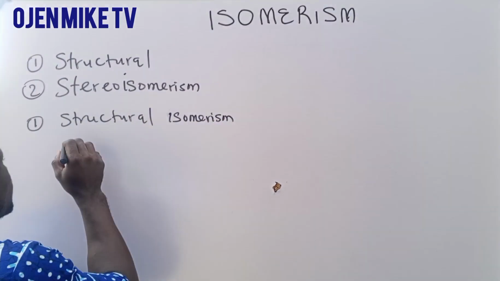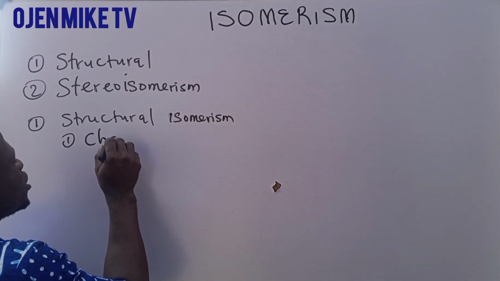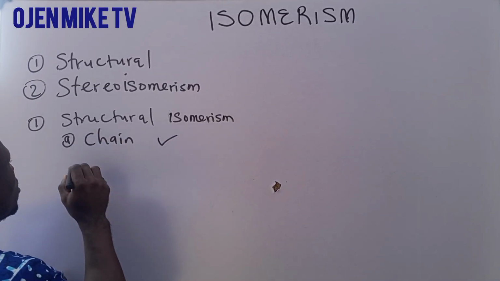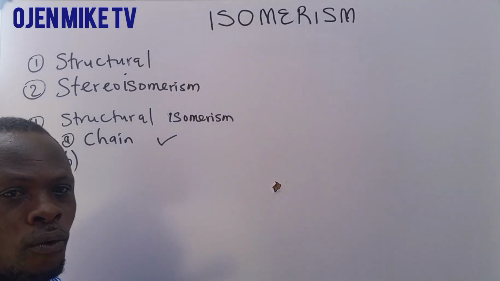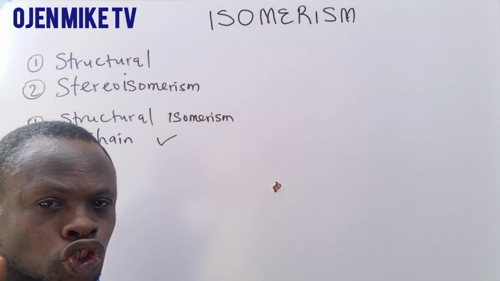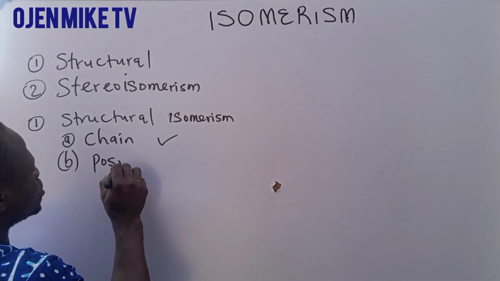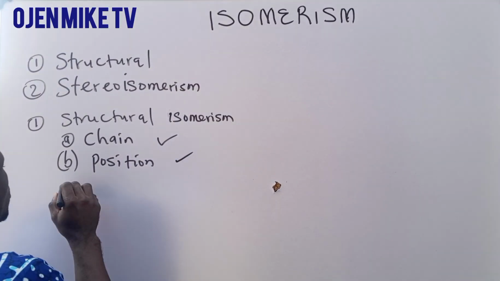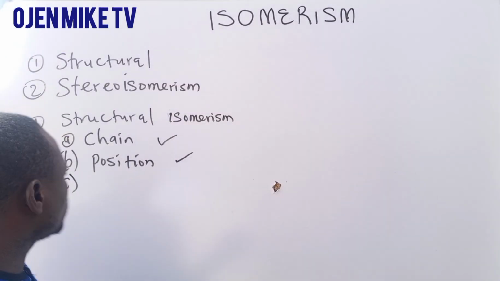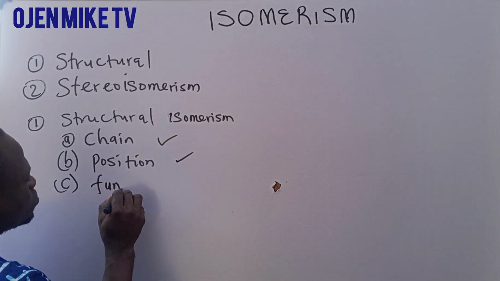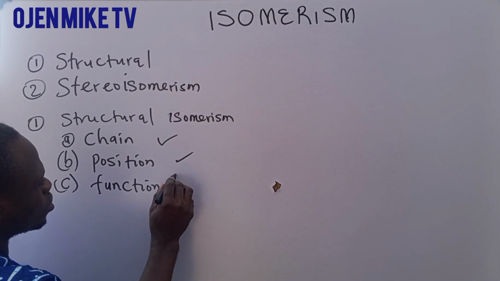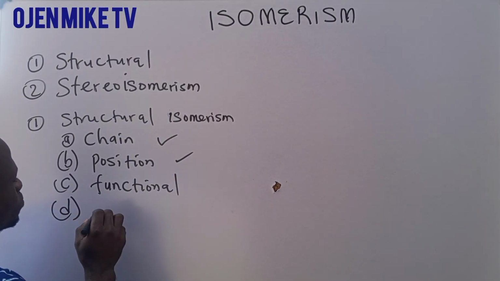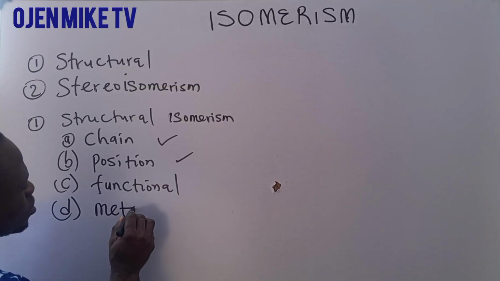Under structural isomerism, we have A, chain isomerism; B, position isomerism; C, functional isomerism; and metameric isomerism.